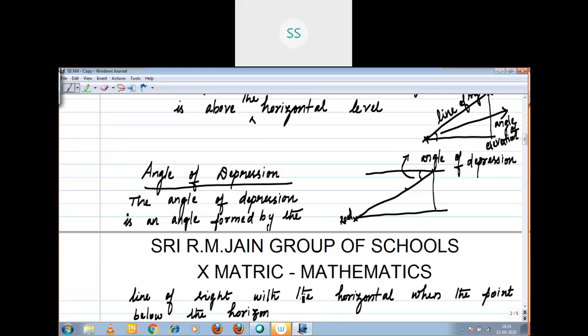Above the horizontal level, it gives you the angle of elevation. Below the horizontal level, it will give you the angle of depression, right?